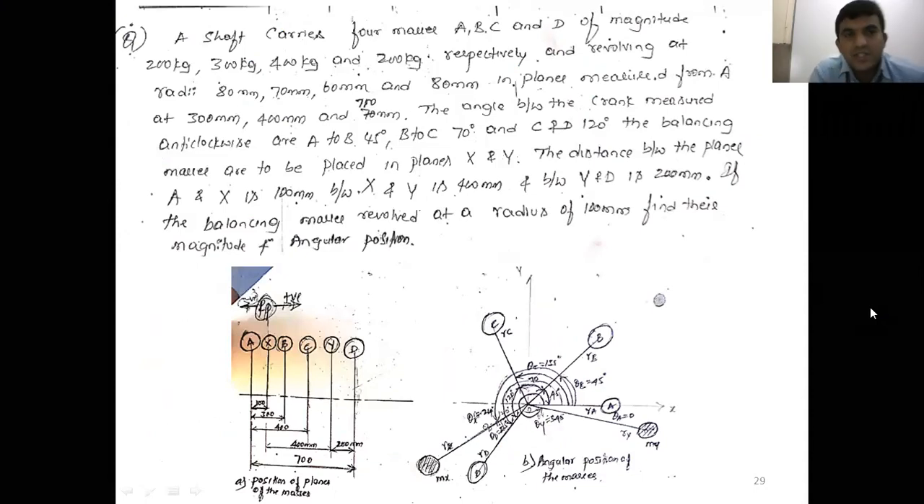Okay, thank you, ma'am. Now see that a shaft carries 4 masses A, B, C, and D of magnitude 200 kg, 300 kg, 400 kg, and 200 kg respectively, revolving at radii 80 mm, 70 mm, 60 mm, and 80 mm in planes measured from A at 300 mm, 400 mm, and 700 mm. Now compare this problem with the previous problem. In the previous problem, the plane position is not given.